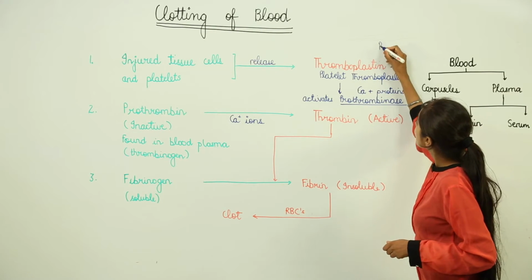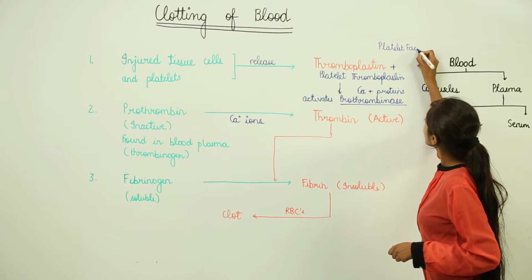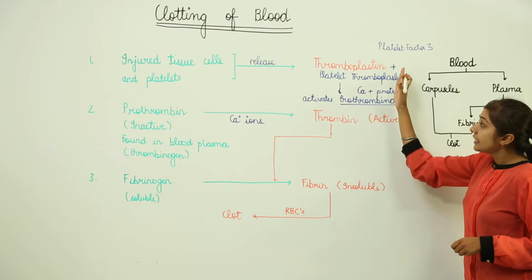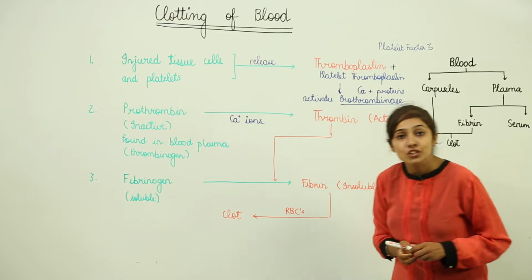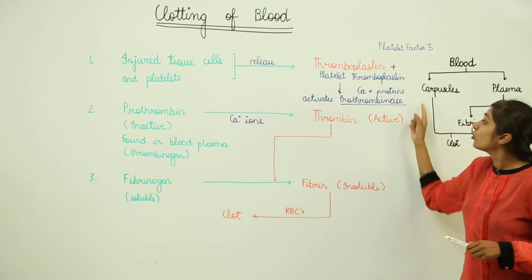It is also known as platelet factor 3, the third platelet factor, right? And these two combine with calcium and proteins, and this finally activates prothrombinase.